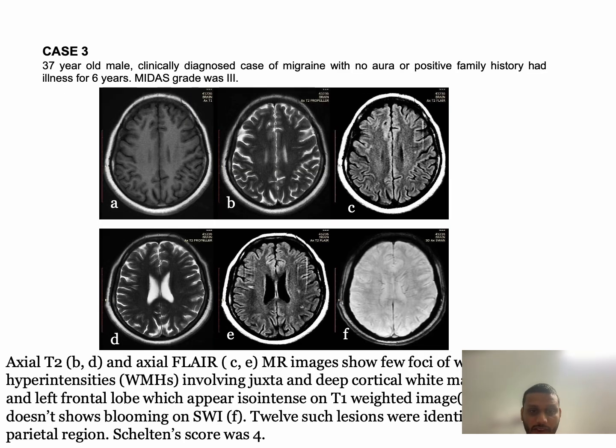Here are the axial T2 and axial FLAIR MR images of a 37-year-old male patient, clinically diagnosed as a case of migraine with no aura or positive family history, who had the illness for 6 years. MIDAS grade was 3. On the axial T2 and axial FLAIR images, we saw a few foci of white matter hyperintensity involving juxtacortical and deep white matter of the right and left frontal lobes, which appear isointense on T1 weighted images. The Fazekas score in this patient was 4.